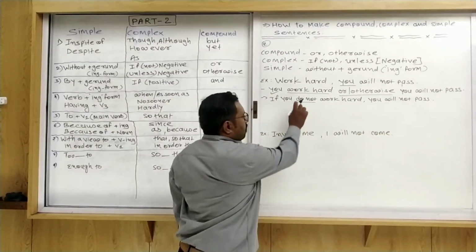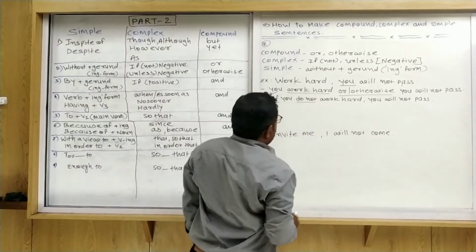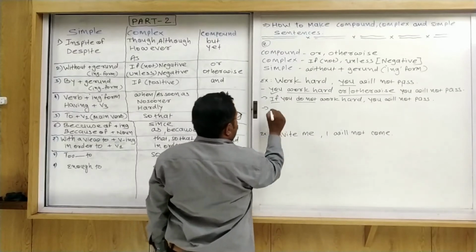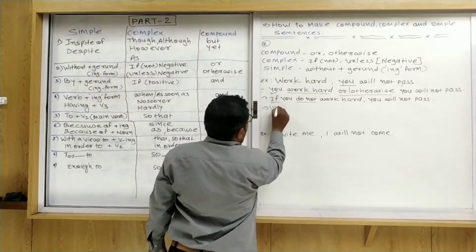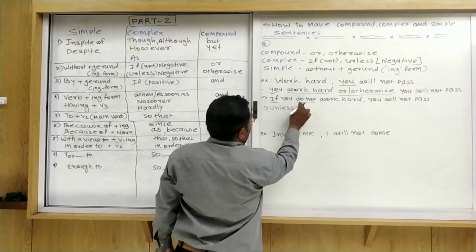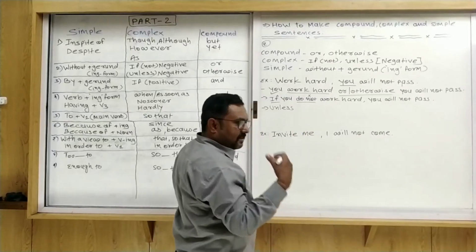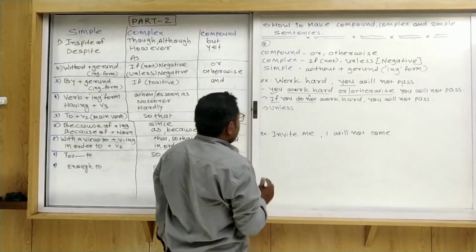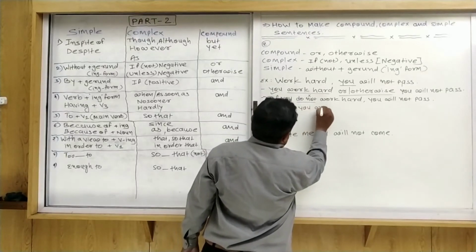Okay? If you do not work hard, you will not pass. Suppose unless is used. When I use unless here in place of if, at that time you remove do not, because unless itself has a negative meaning. So unless you work hard,